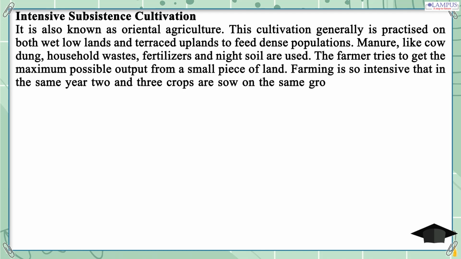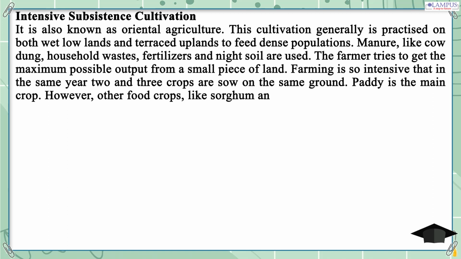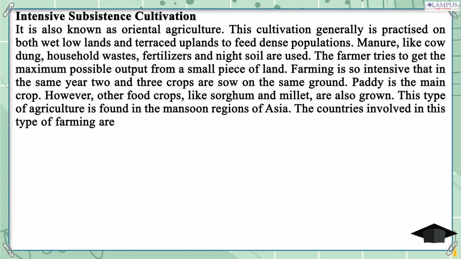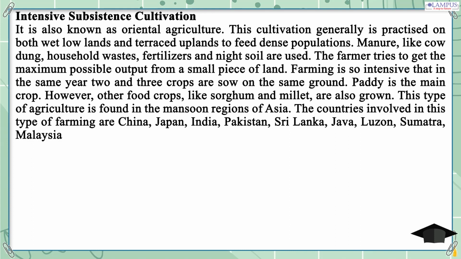Farming is so intensive that in the same year 2 and 3 crops are sown on the same ground. Paddy is the main crop. However, other food crops, like sorghum and millet, are also grown. This type of agriculture is found in the monsoon regions of Asia. The countries involved in this type of farming are China, Japan, India, Pakistan, Sri Lanka, Java, Luzon, Sumatra, Malaysia, etc.